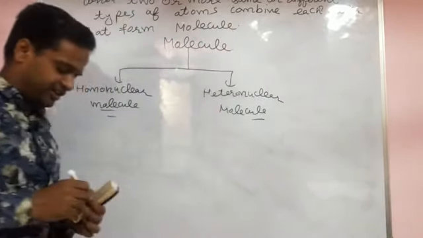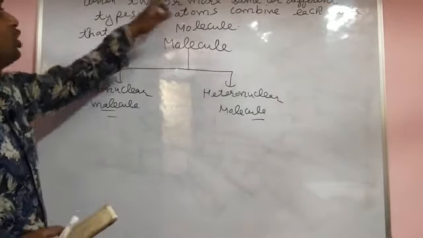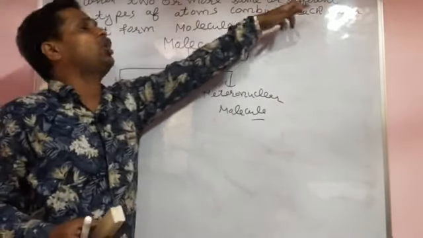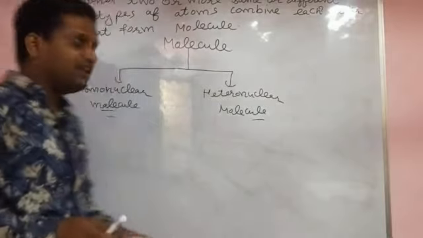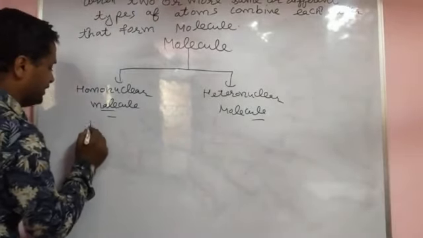Yes, see that definition. When two or more same or different, when same kind of atoms combine with each other.